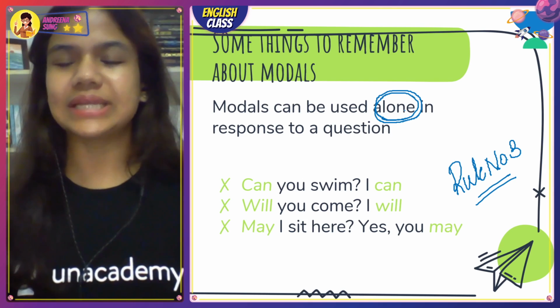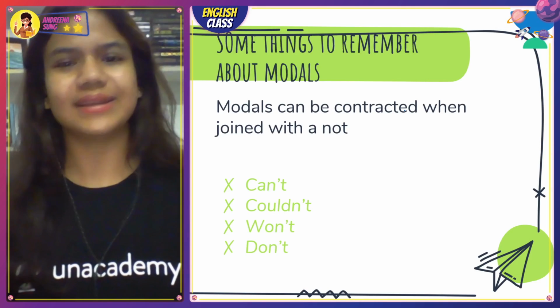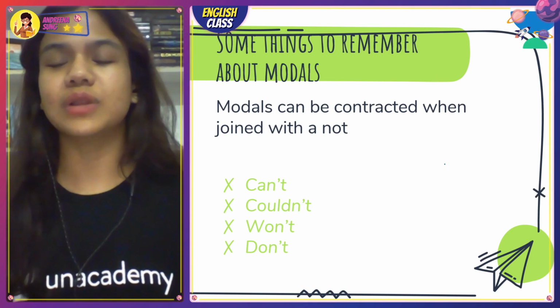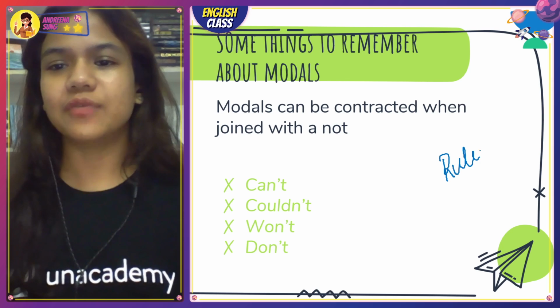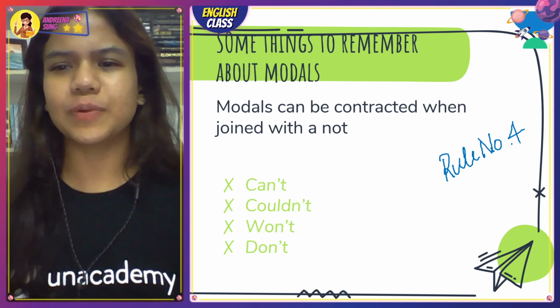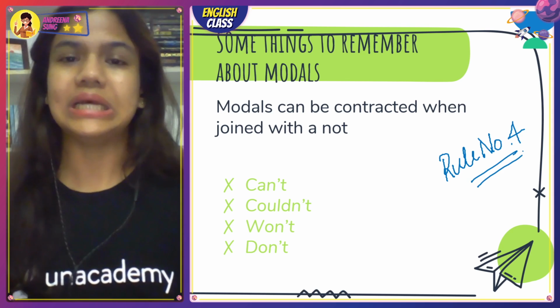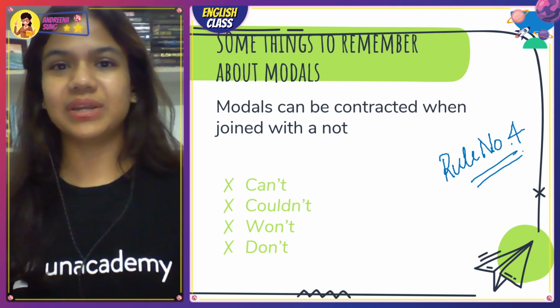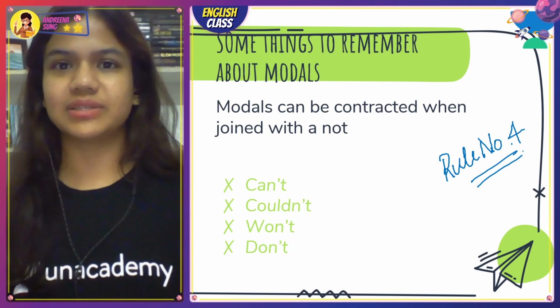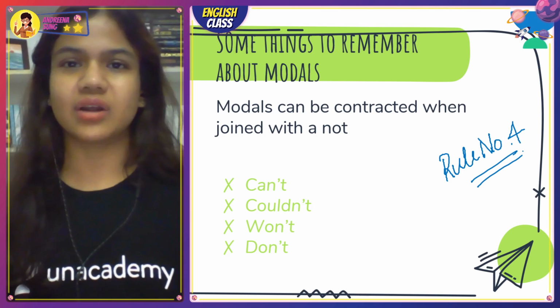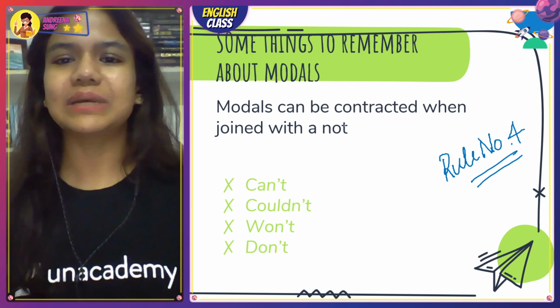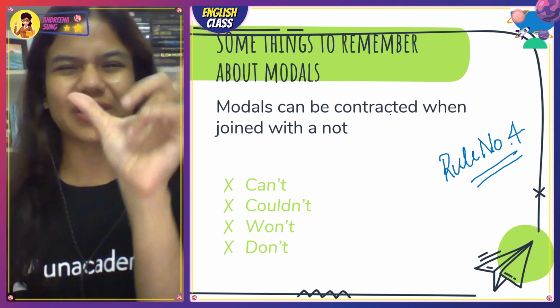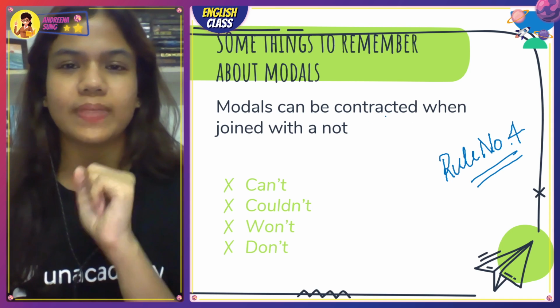Cool. Let's get started with rule number what? There is another rule. Yes, guys, there is another rule. Rule number 4. Now, this is a rule which is not really a rule per se, but it's more like an observation. Something that you already might have noticed so far, because we have been doing so many needn't, mustn't, shouldn't, couldn't, can't. So basically, modals can be contracted when joined with a not.